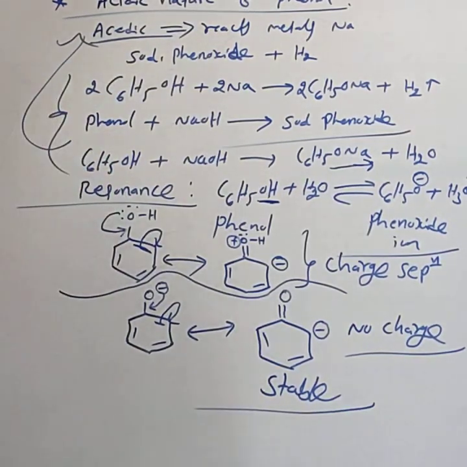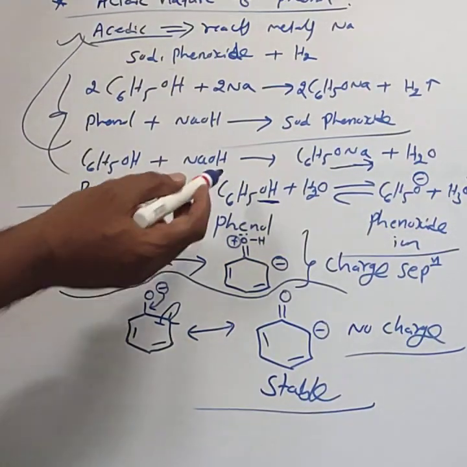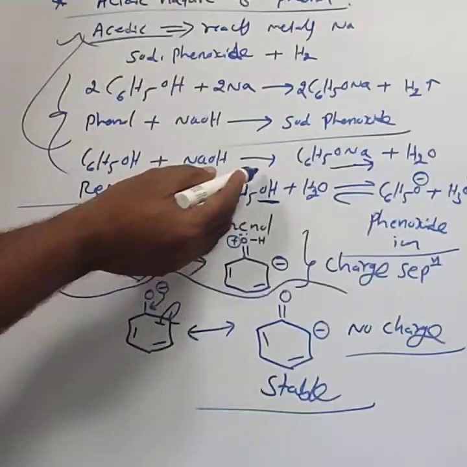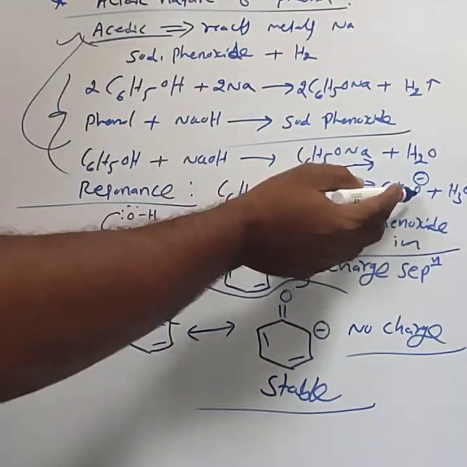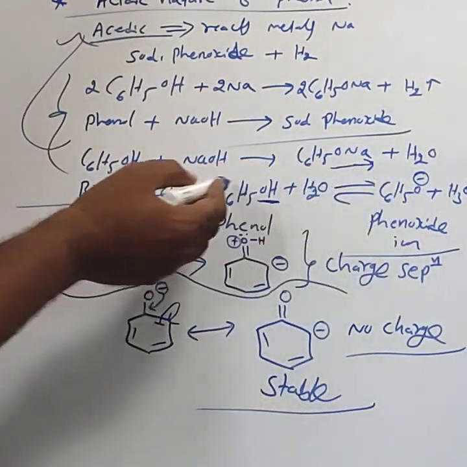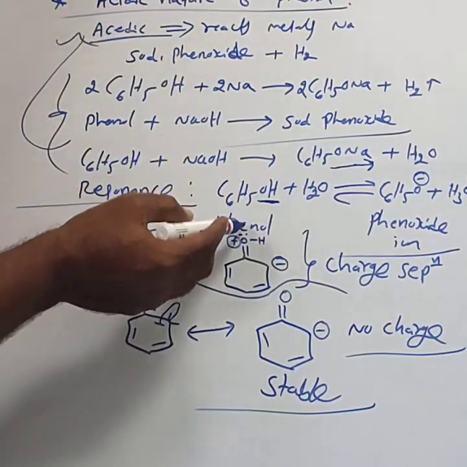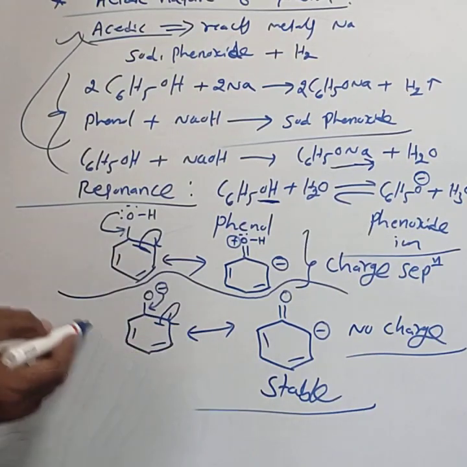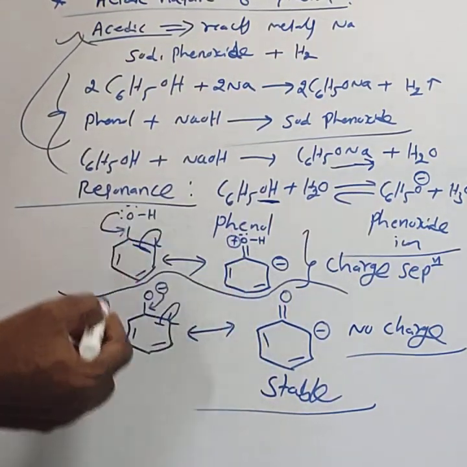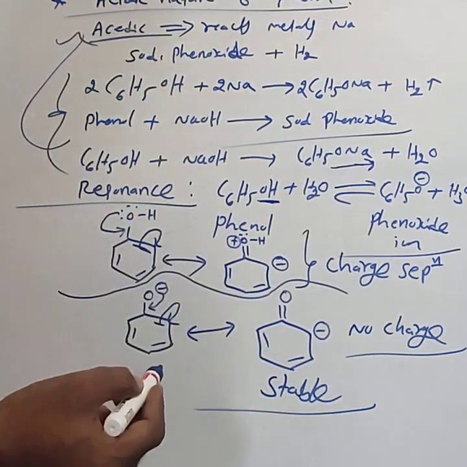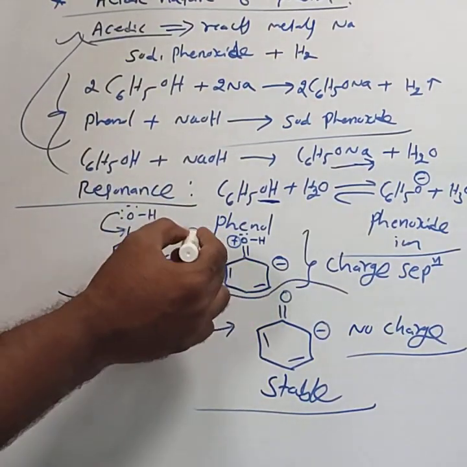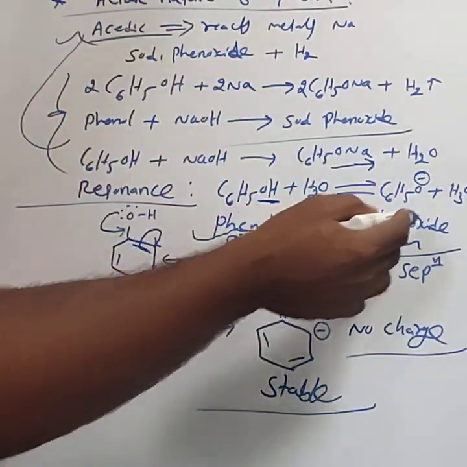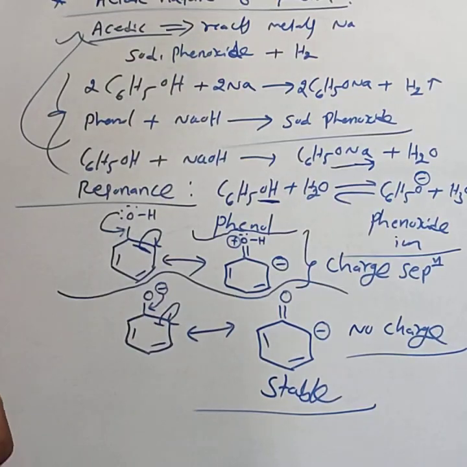In simple form, you have to explain because it carries only 2 marks. Just write these points. Phenol dissolved in water forms phenoxide, and write this reaction. Both phenol and phenoxide ions are stabilized by resonance. No need of writing this resonance structure. Just mention both phenol and phenoxide ions are stabilized by resonance.